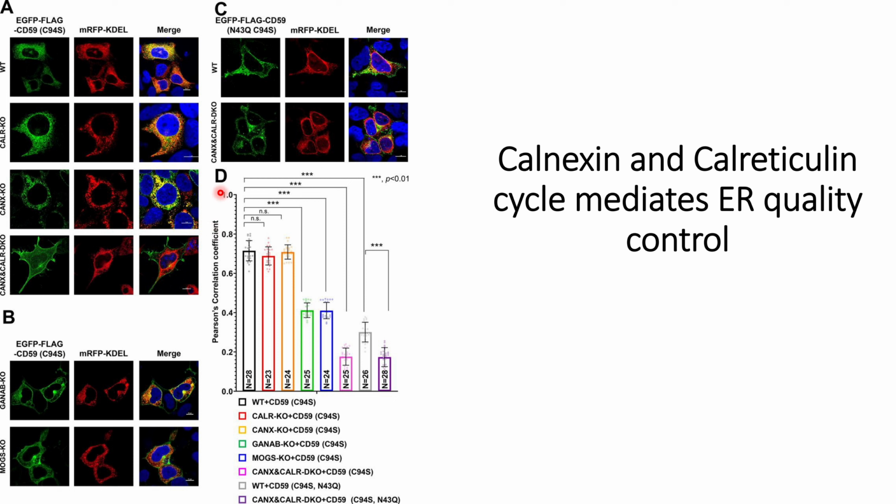When they check the same results for the calreticulin knockout and calnexin knockout, they are also able to find an overlap between the EGFP signals and the KDEL sequence. There is no statistical difference in the overlap of EGFP and KDEL between the calnexin or calreticulin knockout and the wild type cells. From this we can make the point that quality control in the calnexin and calreticulin knockouts is in line with the wild type.